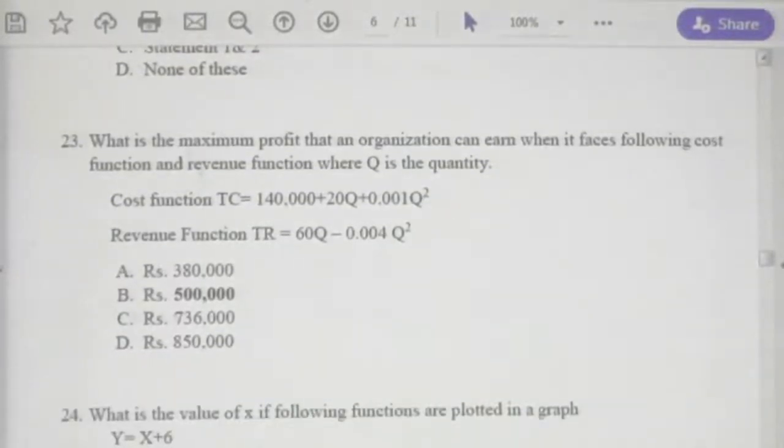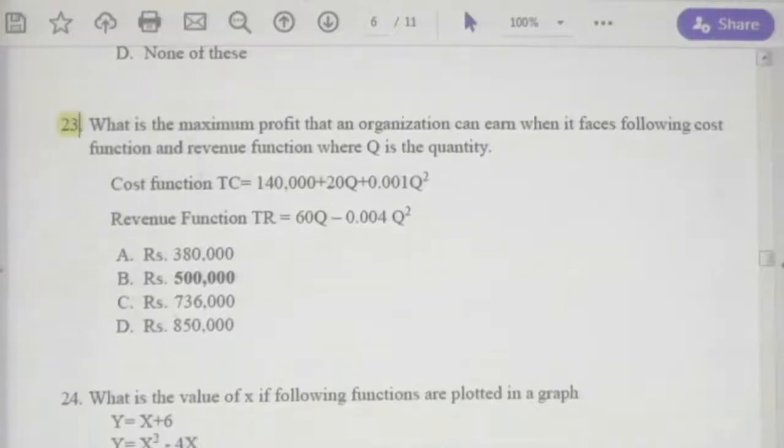Question number 23. I especially need to say something here. This question is incorrect. Therefore, you cannot solve it to get the answer 500,000, because the question is incorrect. Keep that in mind. Don't waste time solving this question, because you will get another answer, not 500,000. Therefore, I will skip that question without solving. Let's take question number 24.